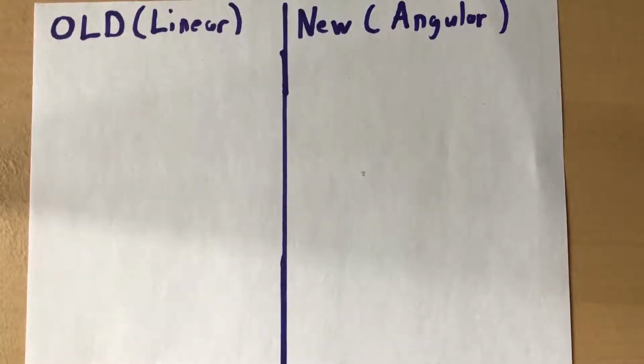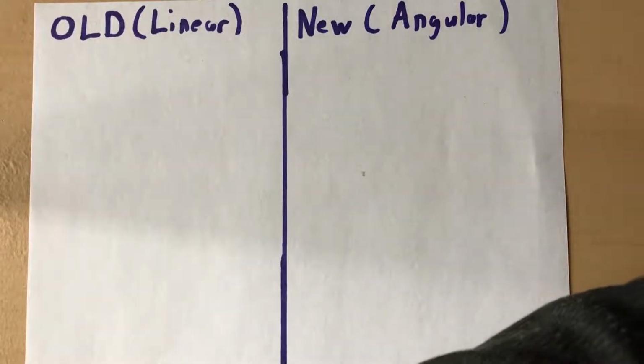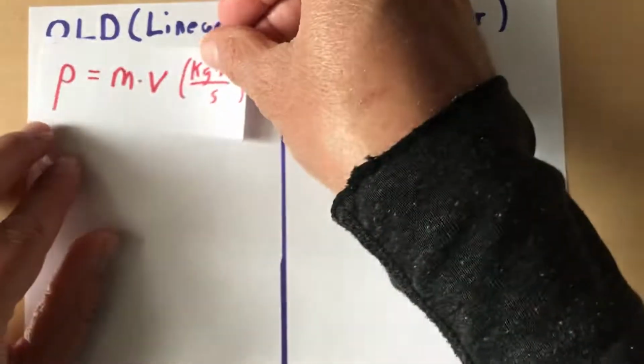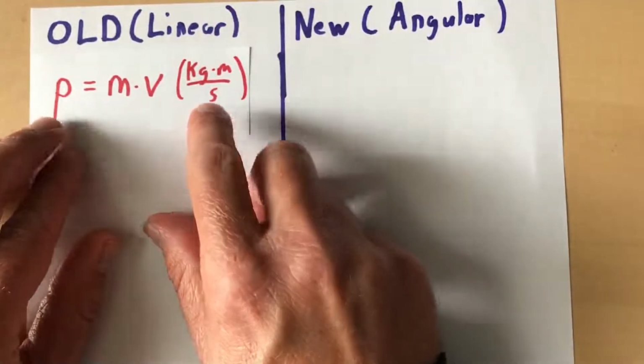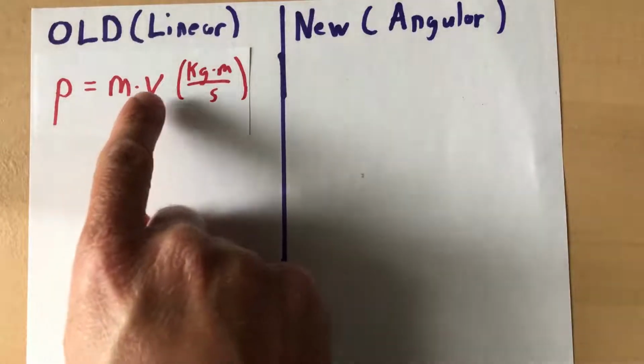Okay, last video, number 4 of 4 here. So let's talk about momentum for this one. Our old linear version of momentum looked like this. So momentum was just mass times velocity.